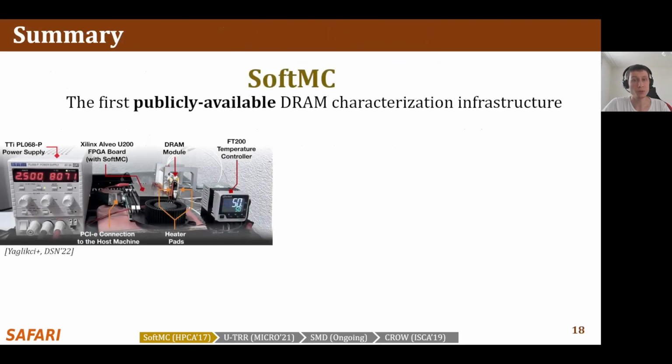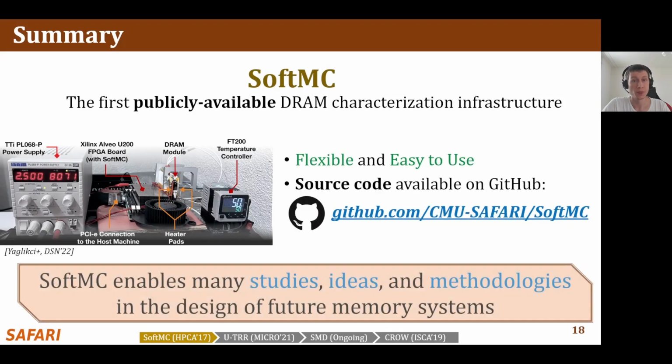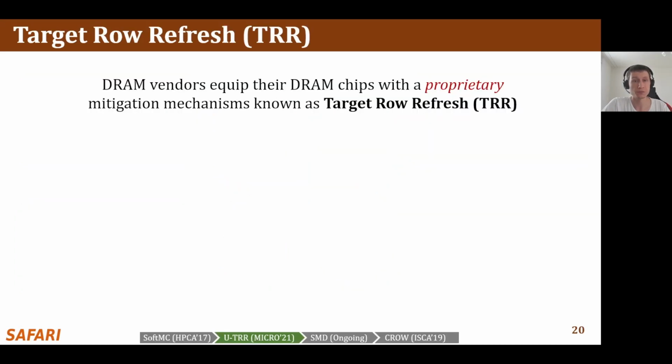In summary, SoftMC is the first publicly available DRAM characterization infrastructure. It is flexible and easy to use. The source code of SoftMC is available on GitHub. SoftMC enables many new studies, ideas, and methodologies in the design of future memory systems. We will now discuss our second contribution, U-TRR, which is an example research that SoftMC enabled.